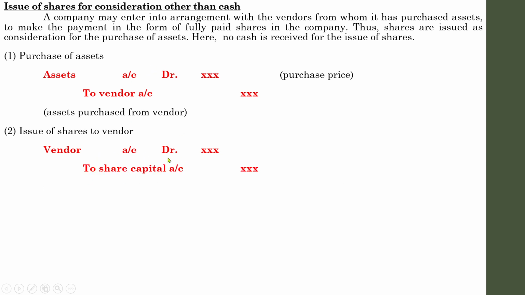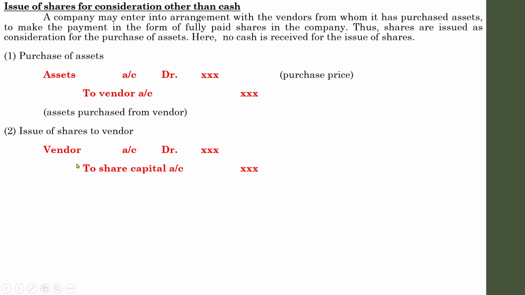If these two transactions were a cash transaction, the entry would have been asset account debtor to vendor, vendor account debtor to cash. Or you can directly write it like this: asset account debtor to share capital. This was the entry I have mentioned in the beginning. Since in this type of transaction, usually two entries will be passed. First one will be the transaction with the vendor, after that the payment with the vendor. So asset account debtor to vendor, first entry.